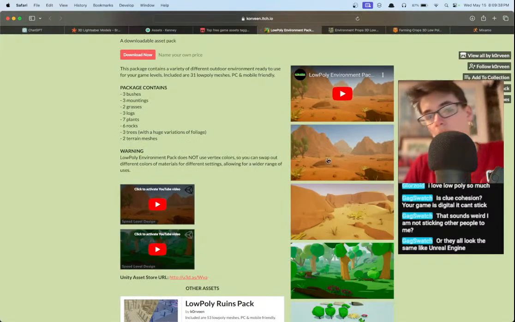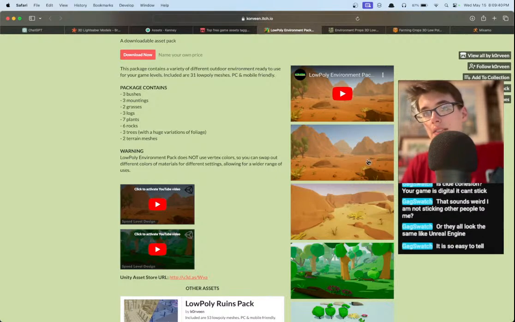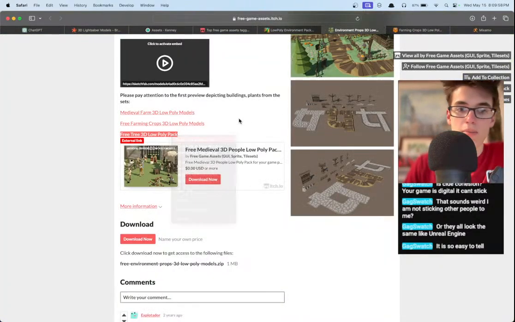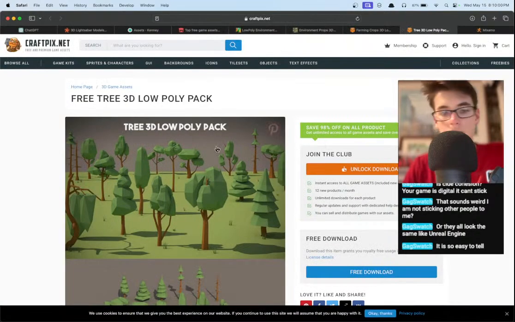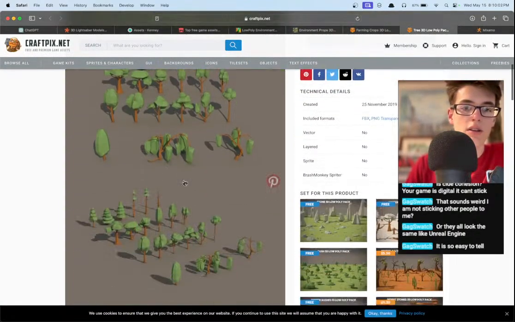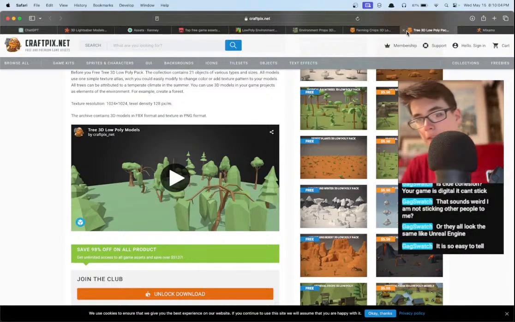Maybe, but I'm kind of leaning towards this desert being our main environment. They all look the same, like Unreal Engine. Yeah, that's one of the problems with Unreal Engine: it's very easy to make photorealistic stuff, so a lot of people do. But you can definitely make stylized stuff in Unreal, and I definitely recommend it because there's a lot of photorealistic stuff, so if you want to stand out, maybe make something different.